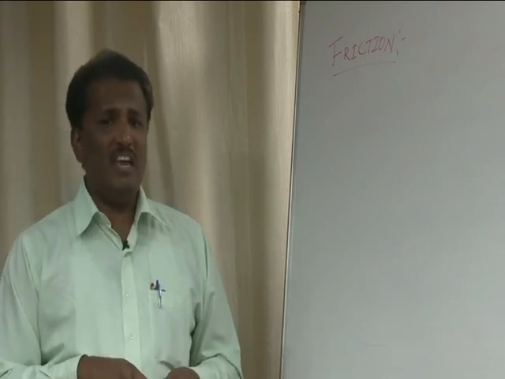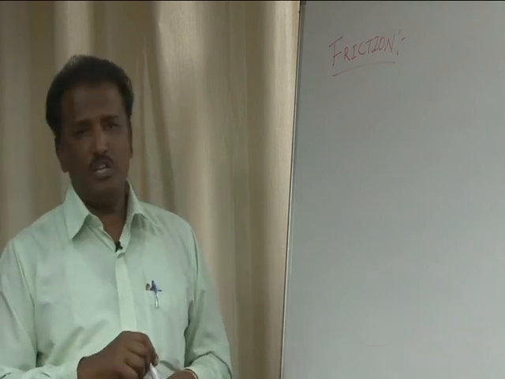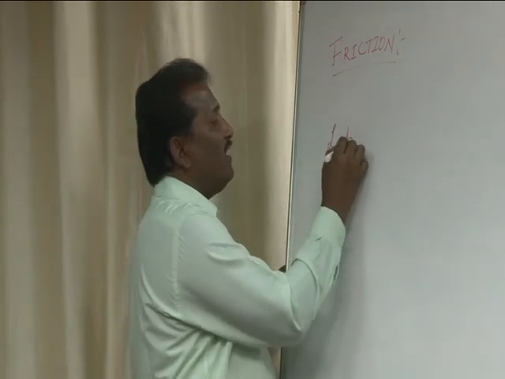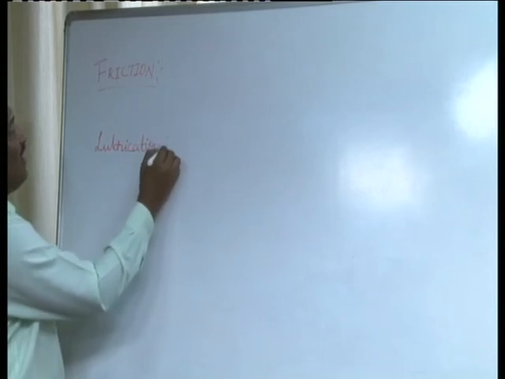Is there any way to minimize the wear and tear due to friction? Definitely, one tool we have to minimize it, since it is not possible to avoid it completely, is called lubrication. What is lubrication? Simply oiling the two surfaces which are in contact with each other. Lubrication means oiling the two surfaces in contact with each other with a suitable oil.